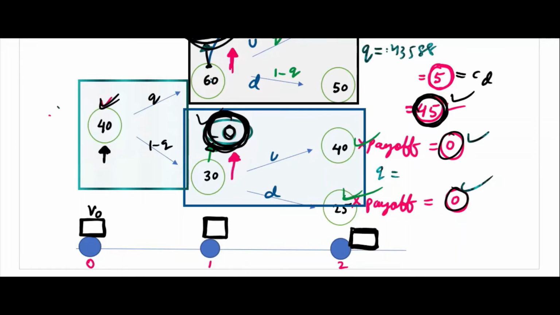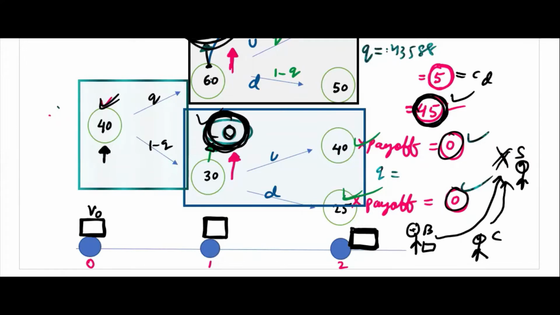The value of this paper is not 45, because see, value means what? Suppose I am the buyer of the call option. I got this paper from some seller, that's a separate thing. The seller is no more an issue now. Instead of going to the seller and exercising it, I want to sell it now because I have some problem and can't go. So I will sell it to someone else, C. C will go to the seller to exercise this. So how much can I charge C?